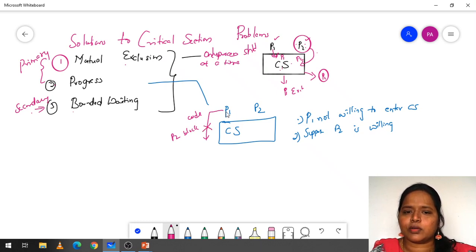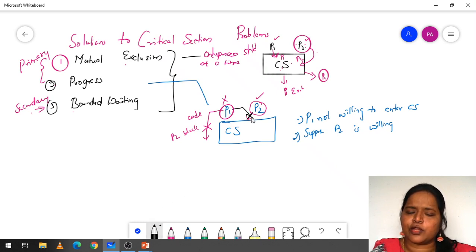So now what P1 will do is, it is not willing to enter into the critical section, that is the first point, and P2 is willing to enter into the critical section. But when P2 is entering, P1 will block P2 from entering into the critical section. That is the progress condition.